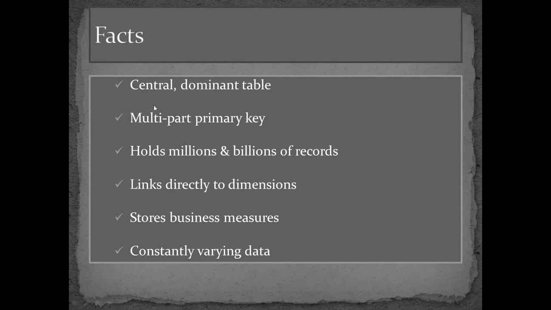Then again, as I said, it links directly to the dimensions with the help of these primary keys. Then we have product P123, that was purchased by this customer. For that P123 product, we will not have data like the color or name of this product in the fact table. We will have this static data maintained in the dimension table.